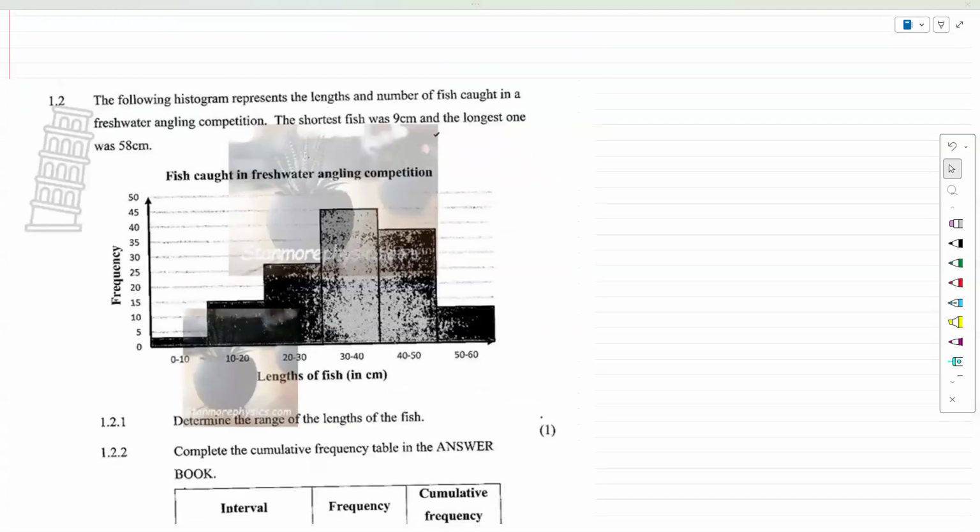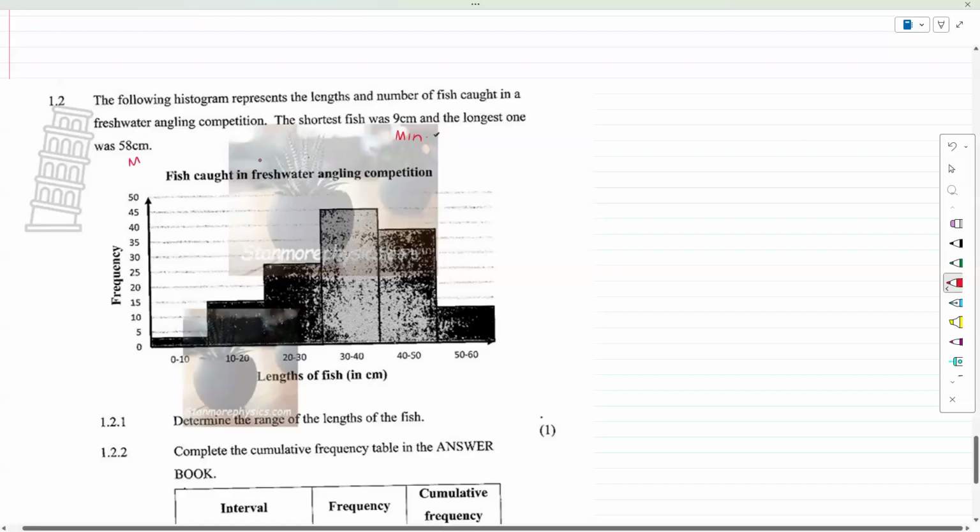Okay, guys, we continue with this question 1.2. The following histogram represents the length of a number of fish caught in a freshwater angling competition. The shortest fish was 9 centimeters and the longest one was 58 centimeters. That's already the min and max, in case you wanted a 5-number summary or a box and whisker.